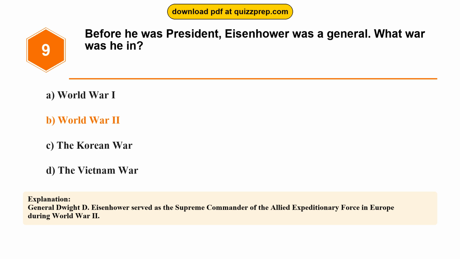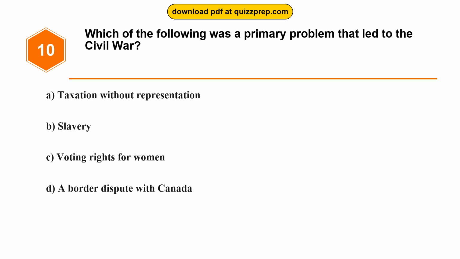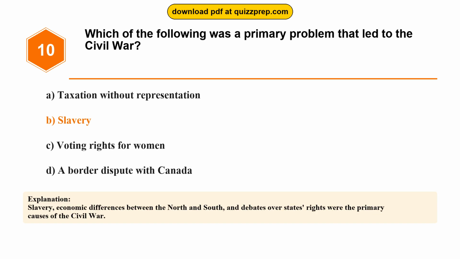Question 10. Which of the following was a primary problem that led to the Civil War? Option A, taxation without representation. Option B, slavery. Option C, voting rights for women. Option D, a border dispute with Canada. The correct answer is option B, slavery. Slavery, economic differences between the North and South, and debates over states' rights were the primary causes of the Civil War.